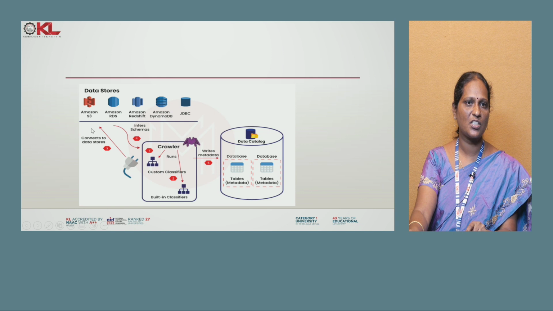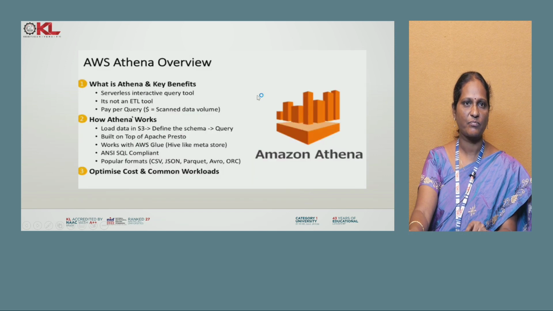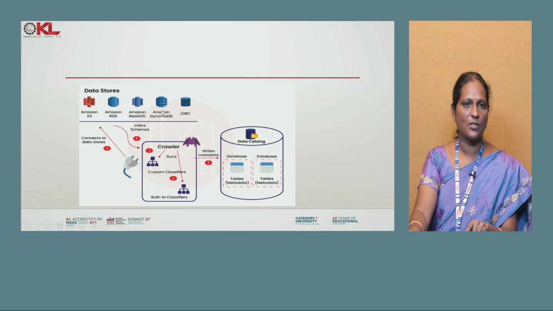Then the next step is it has to search a particular data store. Assume, for example, S3. So it can retrieve the data from S3, perform an ETL operation and write all this metadata to the data catalog. So this is a target data catalog from which other analysis services can take it out. And this is about AWS Glue.